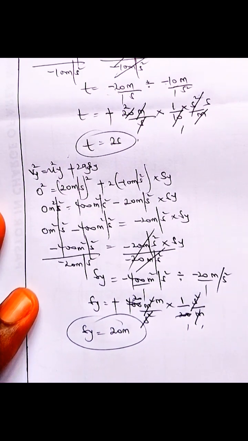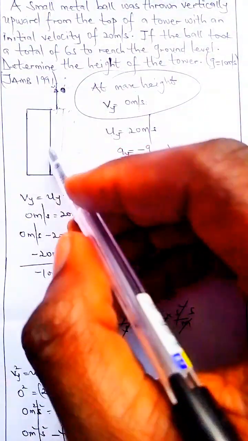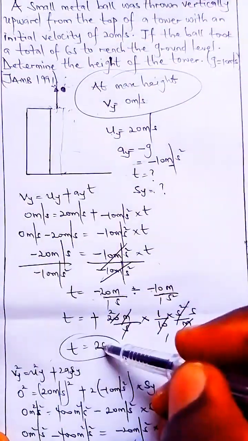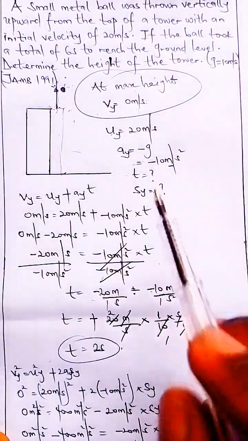So the body covered 20 meters. As you can see, the body flew from this very portion, from here to here. It took it 2 seconds to get to maximum height, and it covered 20 meters during that period. So don't forget the question.